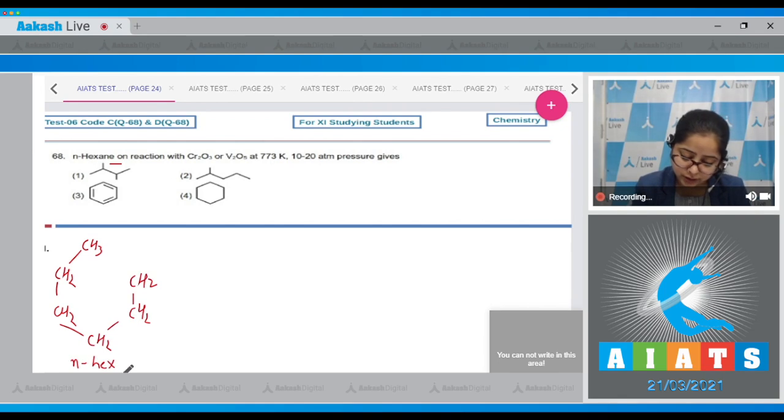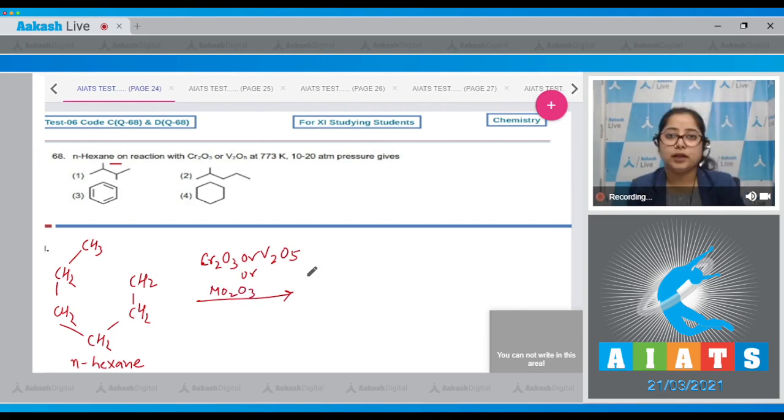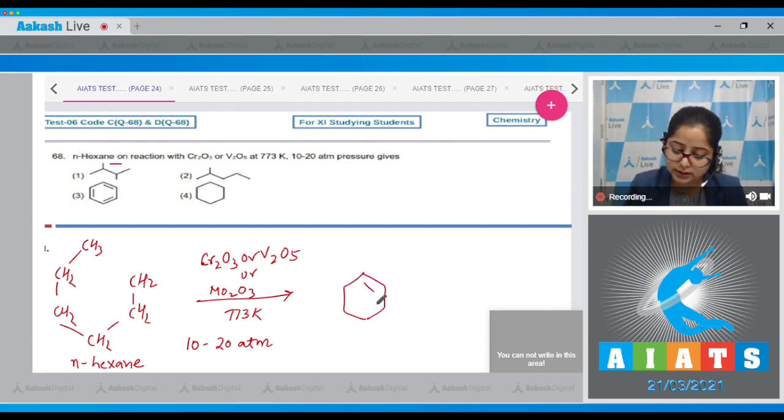This is N-hexane. This on reaction with Cr2O3 or V2O5 or Mo2O3, any of the given oxides can be taken, and the temperature is 773 Kelvin and the pressure is 10 to 20 atm. So students, in this question, first of all, this alkane undergoes cyclization followed by aromatization. As a result, benzene is formed. That means the correct answer is option number 3.